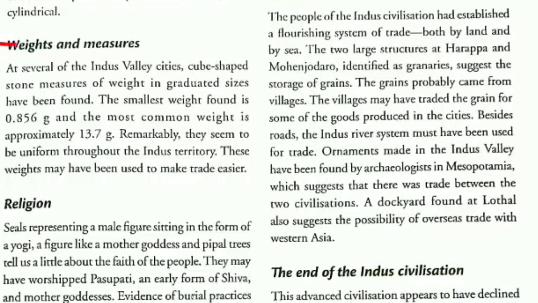Weights and measures of Indus civilization. The weights may have been used to make trade easier. At various Indus Valley cities, cube-shaped stone measures of weights in graduated sizes have been found. The smallest one was 856 gram and the most commonly used was 13.7 gram.